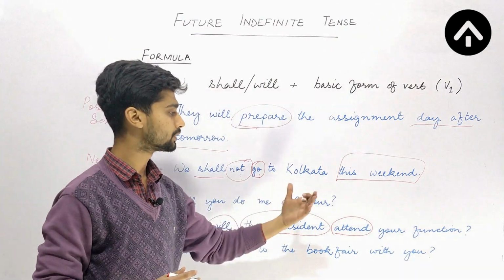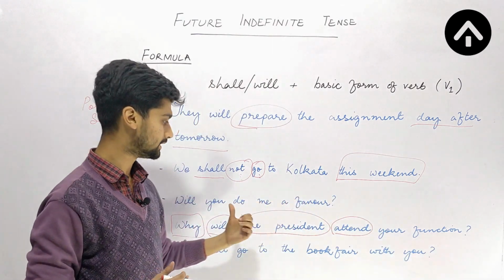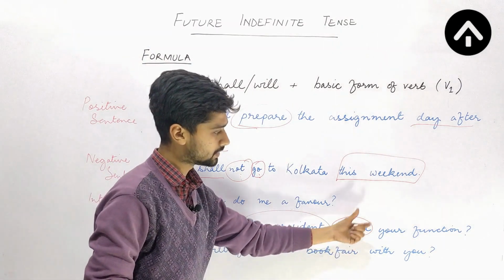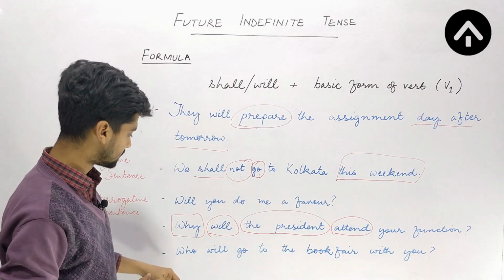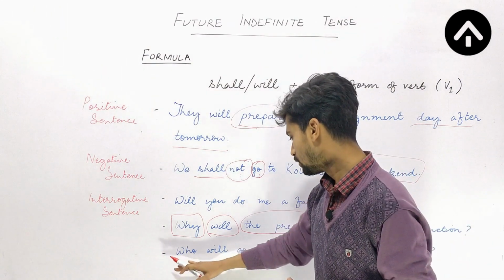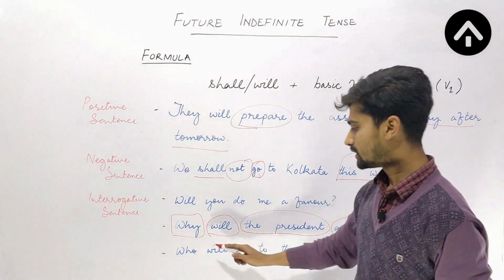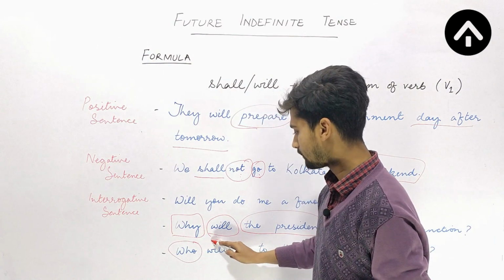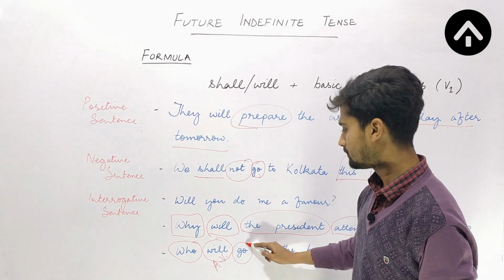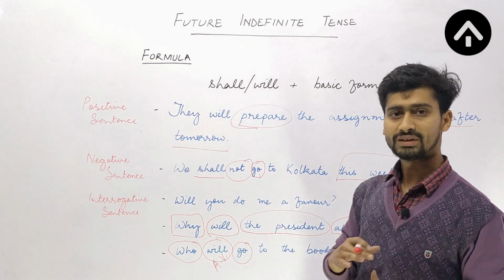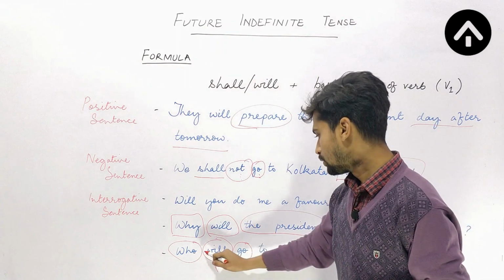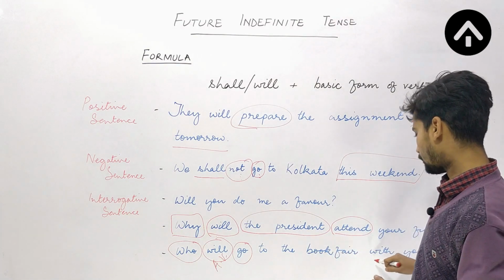There may be some more words in a sentence like this, but the main part is this. Why will the president attend your function? That's the object. Who will go to the book fair with you? This is again a non-polar question. Here the question word is who, after which I'm using the auxiliary verb will, and this is the main verb, go. I am not using any other form of this verb, but its basic form. Who will go to the book fair with you?